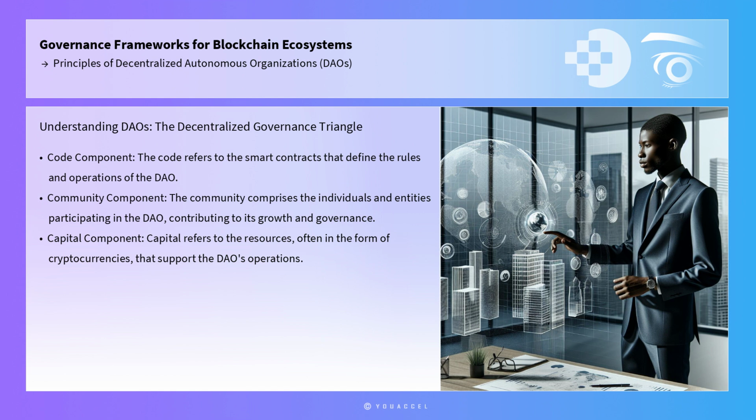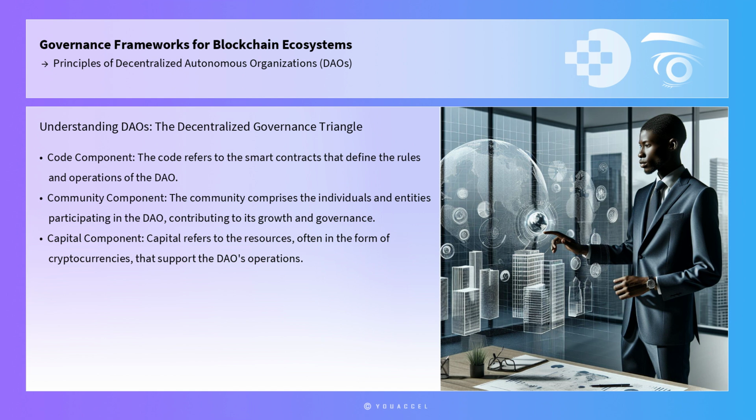The community comprises the individuals and entities participating in the DAO, contributing to its growth and governance. Capital refers to the resources, often in the form of cryptocurrencies, that support the DAO's operations. By evaluating these components, stakeholders can identify strengths and weaknesses in a DAO's governance structure and implement strategies to address